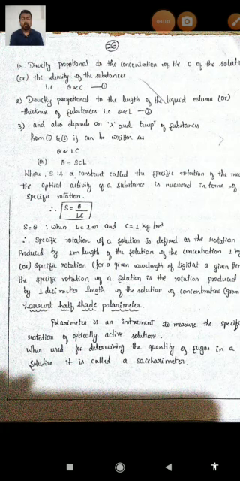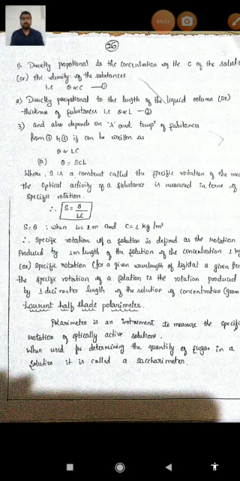Once again, what is the specific rotation? The specific rotation of a solution is defined as the rotation produced by 1 meter length of the solution having a concentration of 1 kg per meter cube. This is what the specific rotation is.